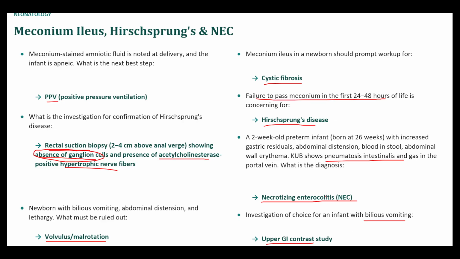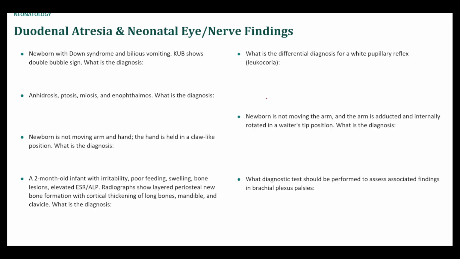Okay, duodenal atresia and neonatal eye nerve stuff. So newborn with Down syndrome and bilious vomiting, KUB shows double bubble. This is duodenal atresia. It's a classic buzzword. Anhidrosis, ptosis, miosis, and enophthalmos. This is Horner syndrome. It's damage to the sympathetic pathway. So stuff like the stellate ganglion and all that.